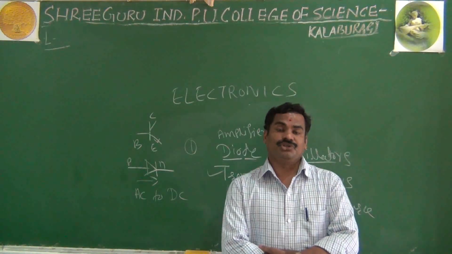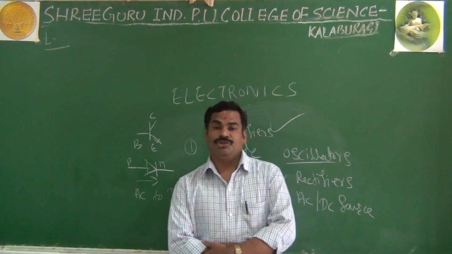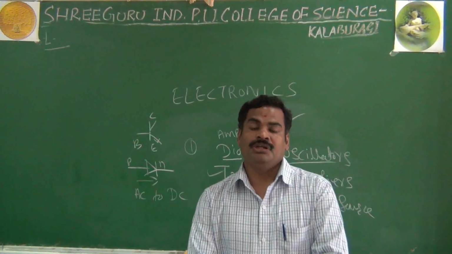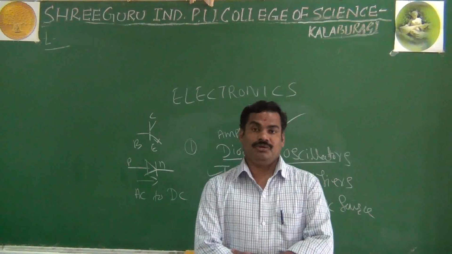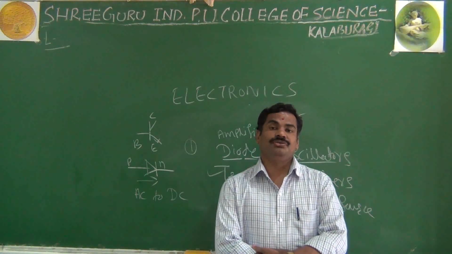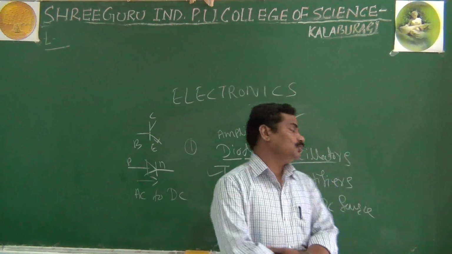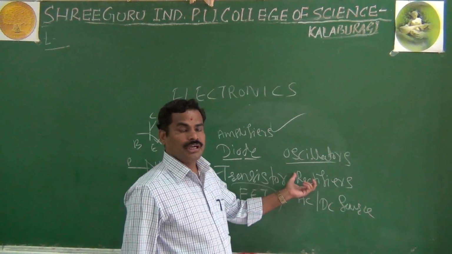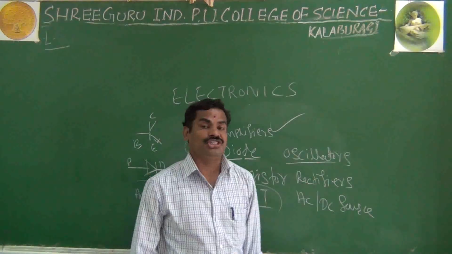Another way to say it: we are not giving any input, but still you get output. An oscillator is a device or circuit that converts DC into AC. This is about the oscillator, and also we know about rectifiers. A rectifier is a device or circuit that converts AC into DC.